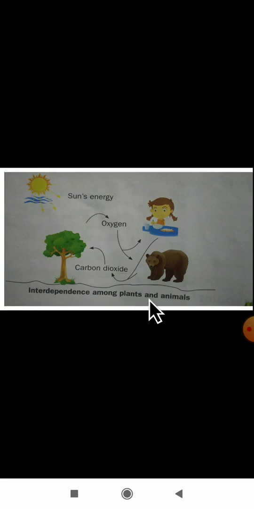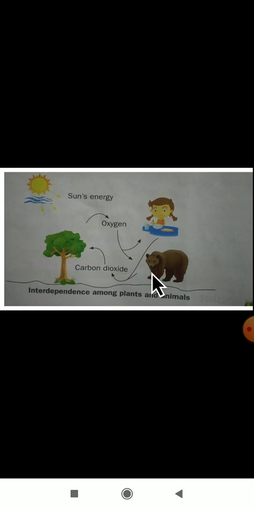Here you can observe the animal, even the human being, plants, sunlight, oxygen and carbon dioxide. How are all these things used by the animals and the plants? Let us see. We call this interdependence.